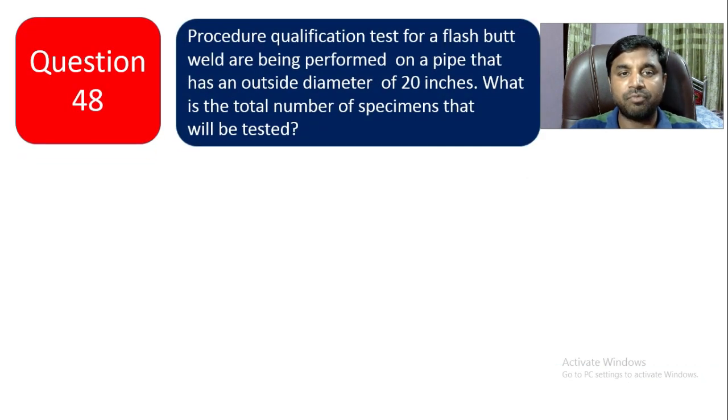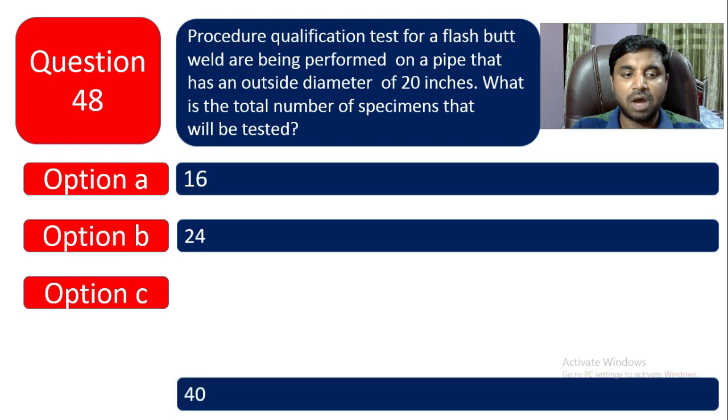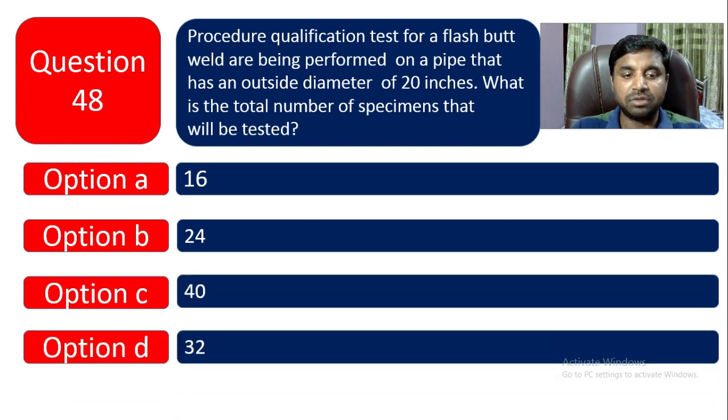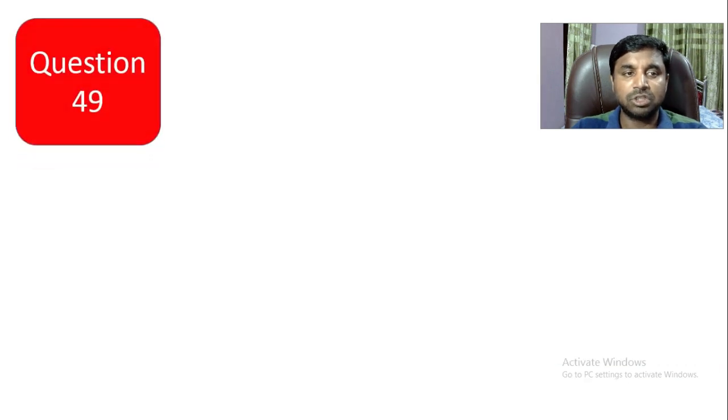Question number 48. Procedure qualification test for a flashback weld are being performed on a pipe that has an outside diameter of 20 inches. What is the total number of specimens that will be tested? So in procedure qualification in flashback weld, how many testing specimens are required? Option A is 16, option B is 24, option C is 40, option D is 32, and option E is 28. Which one is the right one? 24 is the right one, option B.